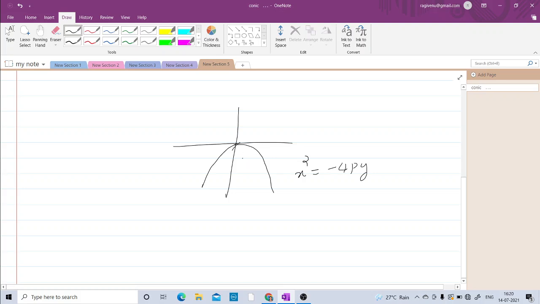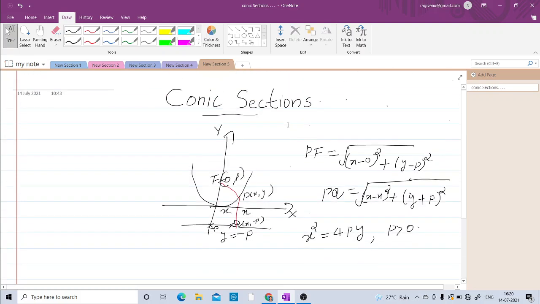Here the focus is at the point (0, minus p) and the directrix is the straight line y equal to p. So in the first case, x square equal to 4py is the parabola. Here the point (0, 0), that is the origin, is the vertex of the parabola.